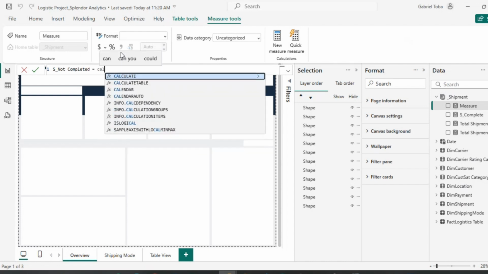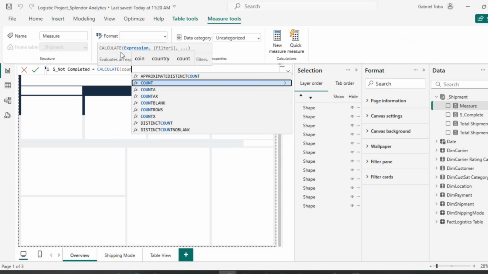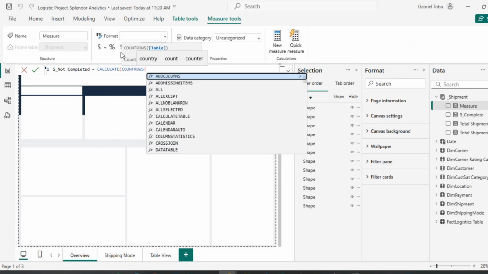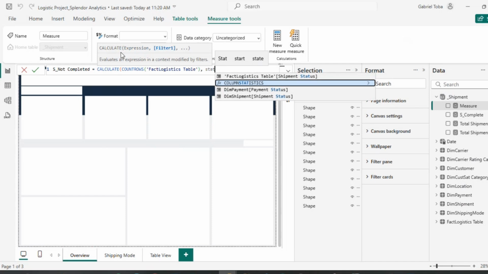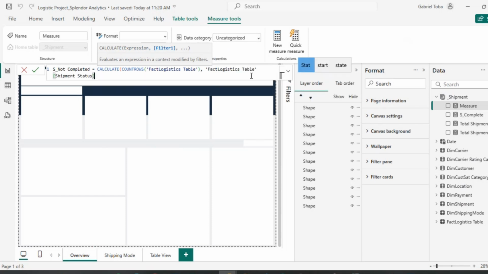I'm going to just say calculate count rows, fact table, and then where shipment status is equal to not completed.